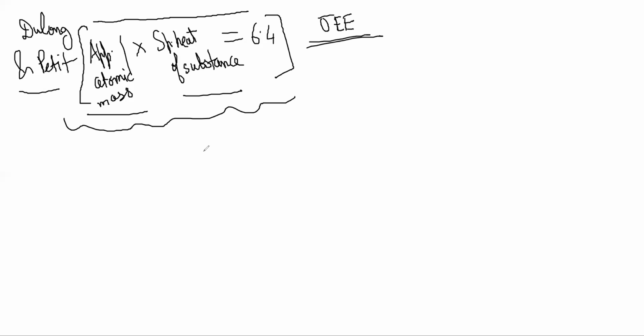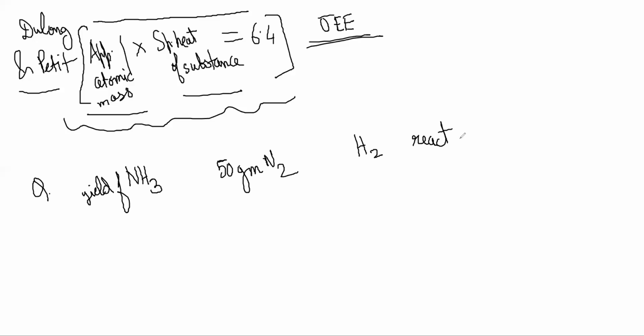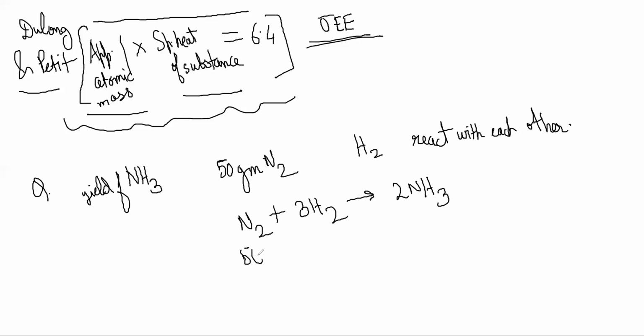There's this question of mole concept only. What is the yield of NH3 when 50 gram each of N2 and H2 react with each other? So, how will you do it? First, you need a balanced equation. N2 plus 3H2 gives 2NH3. This is 50 grams, and this is 50 grams, right?